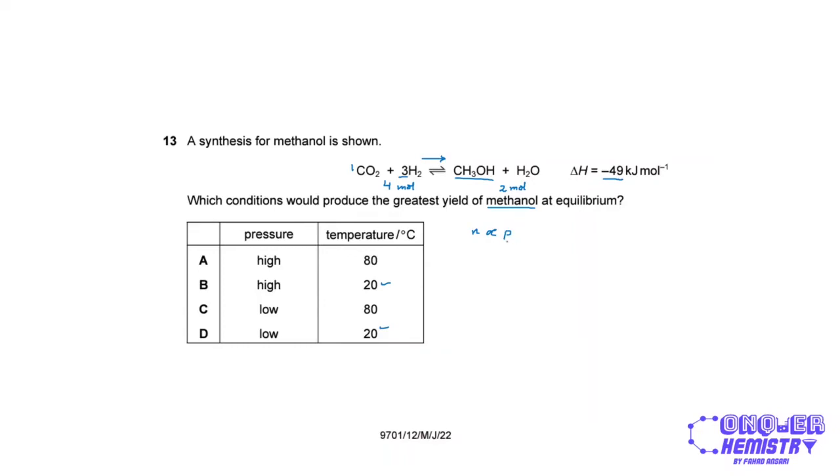So if I want to go towards fewer moles, that will decrease the pressure. So what I will do is keep a high pressure at the start. According to Le Chatelier's principle, the equilibrium will shift to decrease that pressure. In other words, I need to decrease the moles of gas present. And so the forward reaction again will be favored at a higher pressure, and so this will be option B.